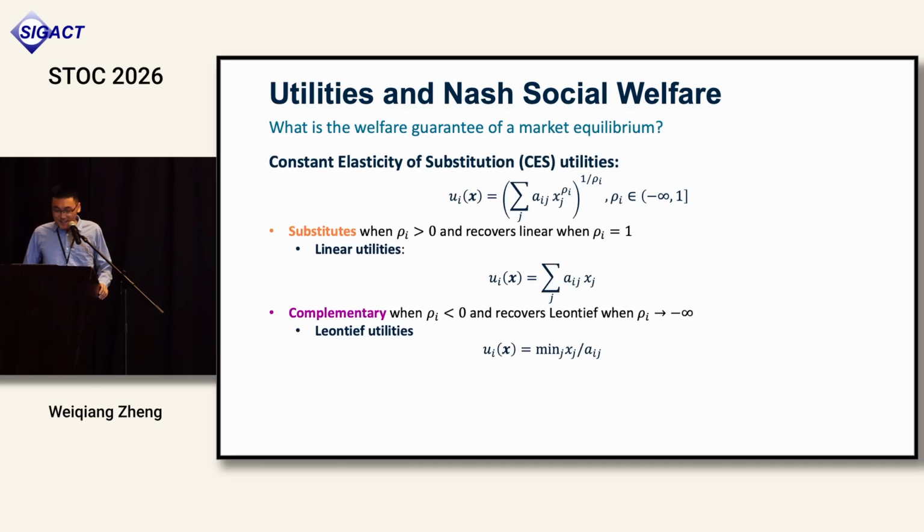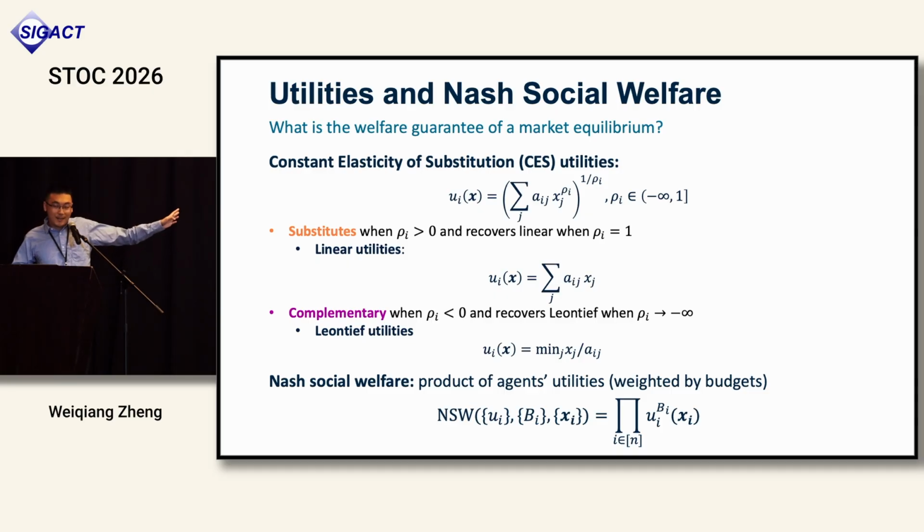Imagine that. I think you just need to remember that in this talk, I'll consider two utilities. One is additive, meaning linear utilities, where every good has some utility to you, and you just add it up. The other is complementary utilities. Leontief utility means you must receive a certain amount of every good to derive utility, because if you only have something but not anything else, it doesn't have any utility to you. And the Nash social welfare is defined by the product of every agent's utility weighted by their budgets.